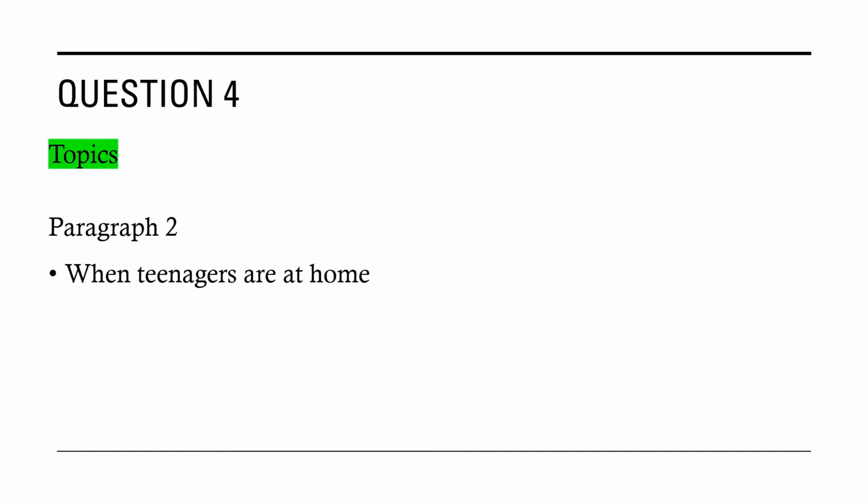The topic is when teenagers are at home. How about paragraph 3? For paragraph 3, the topic is going out. Yes, you can see from paragraph 3, the first sentence talks about going out. So these are the 2 topics for paragraphs 2 and 3.